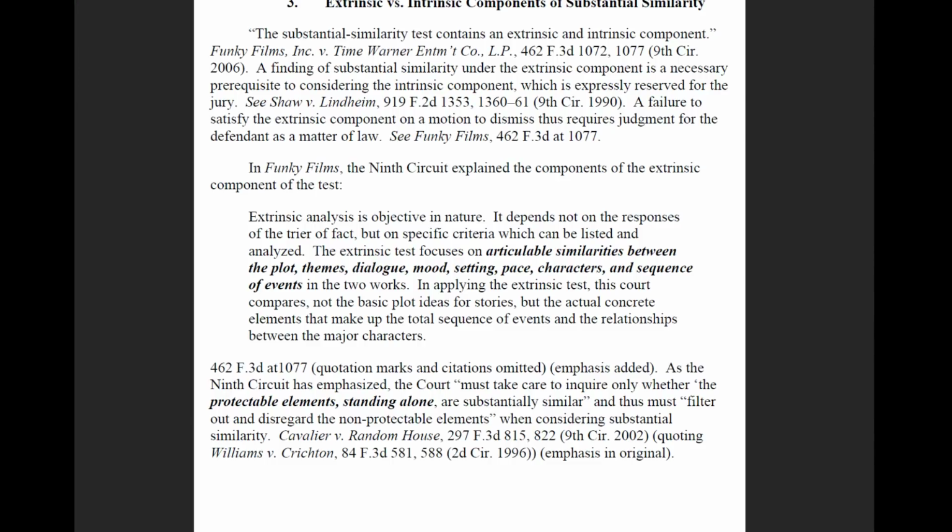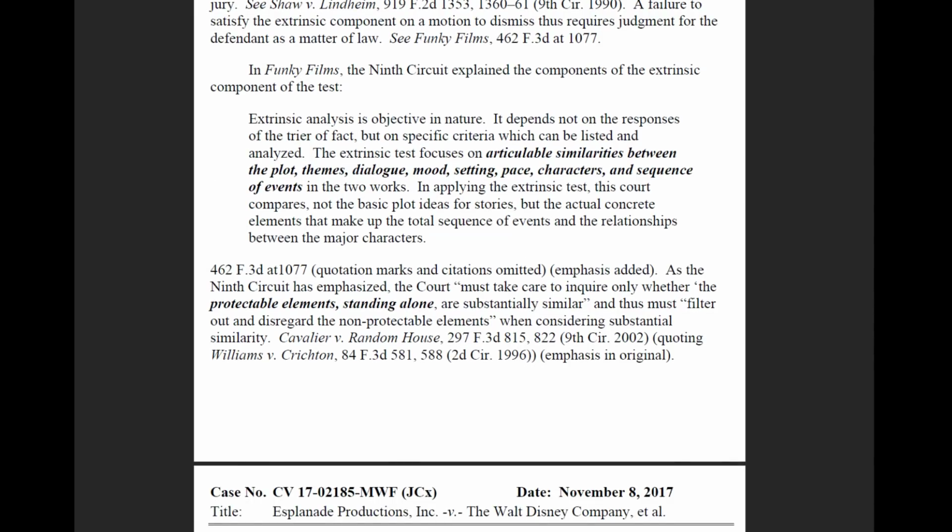The substantial similarity test contains an extrinsic and an intrinsic element. A finding of substantial similarity under the extrinsic component is a necessary prerequisite to considering the intrinsic component, which is expressly reserved for the jury. A failure to satisfy the extrinsic component on a motion to dismiss thus requires judgment for the defendant as a matter of law. The Ninth Circuit explained the components of the extrinsic component of the test.